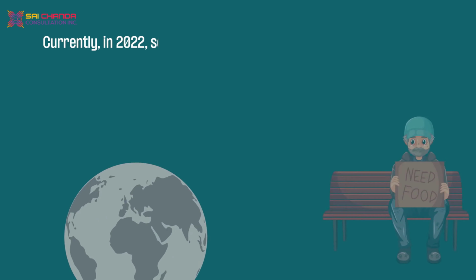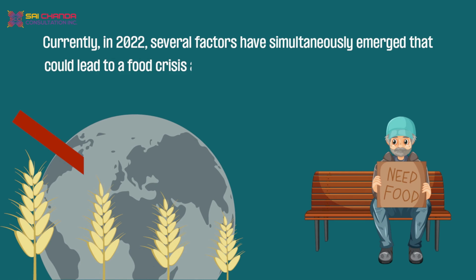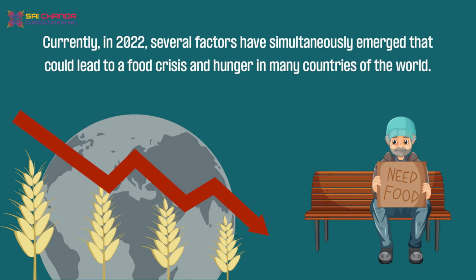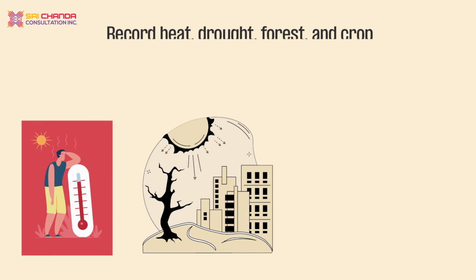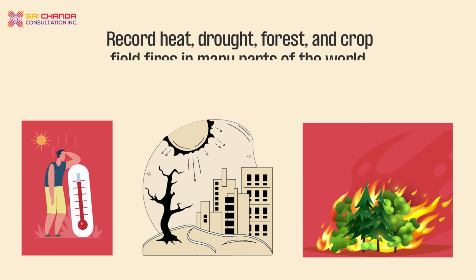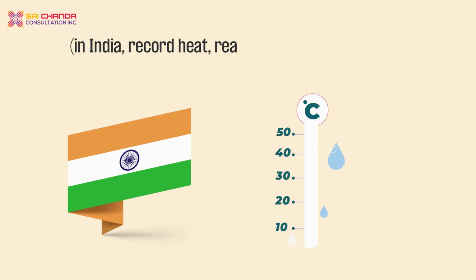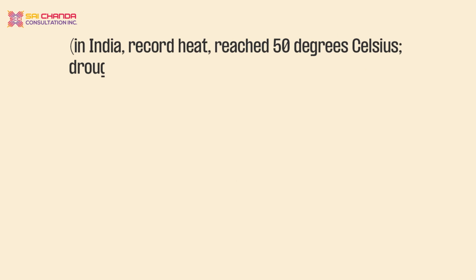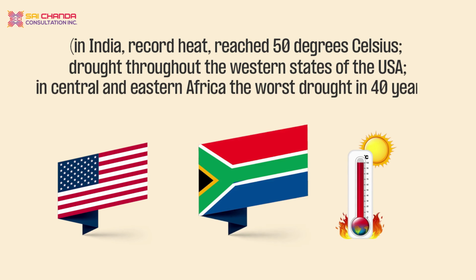Currently, in 2022, several factors have simultaneously emerged that could lead to a food crisis and hunger in many countries of the world. These include the following factors. Number 1. Record heat, drought, forest, and crop field fires in many parts of the world. In India, record heat reached 50 degrees Celsius, drought throughout the western states of the USA, in Central and Eastern Africa the worst drought in 40 years.